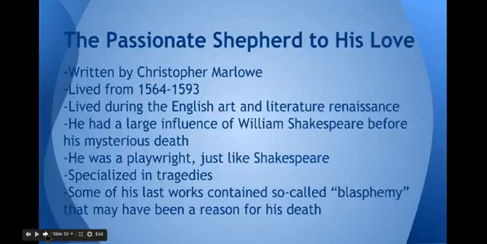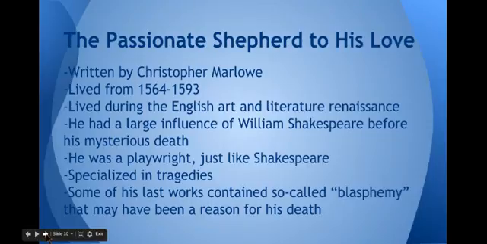Finally, we have the poem The Passionate Shepherd to His Love. It was written by Christopher Marlowe between 1564 and 1593, and this was also during the English art and literature renaissance. He actually had a large influence on William Shakespeare before he mysteriously died because the king didn't like him or the queen didn't like him.